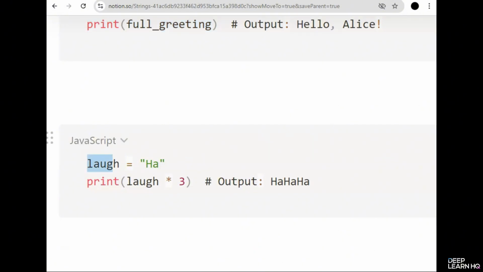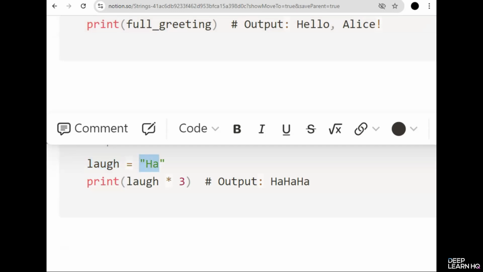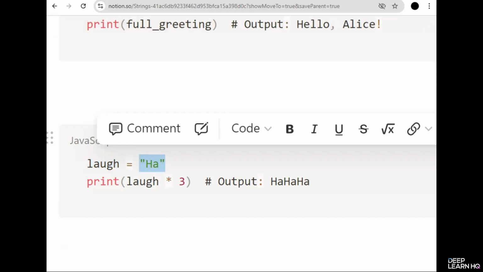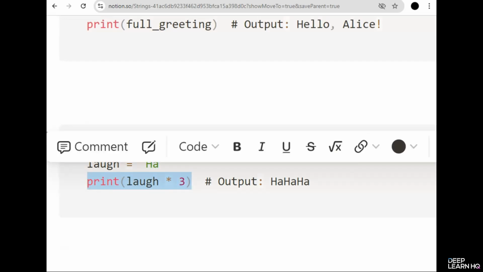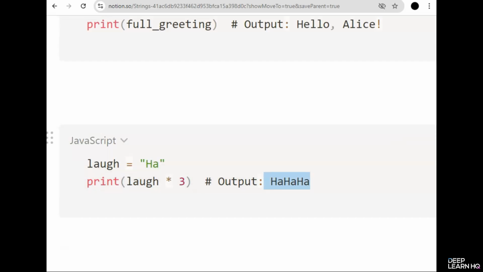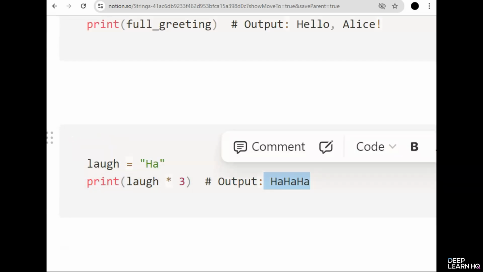So here we created a variable called laugh and we stored HA here. And then we printed laugh times 3. And this is going to output HA 3 times. It will look something like this. Ha ha ha. Repetition is especially useful in scenarios where you want to generate repeated sequences without manually typing them.